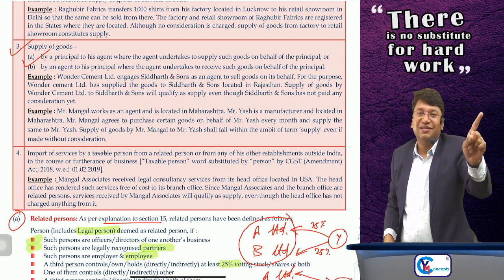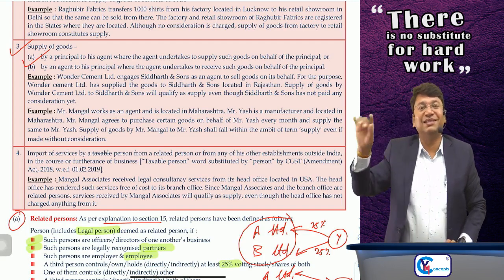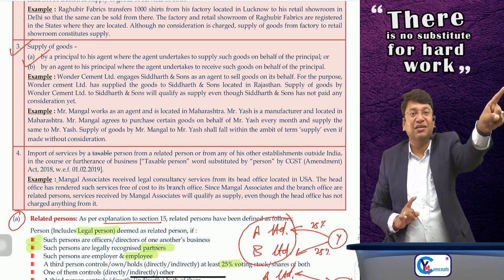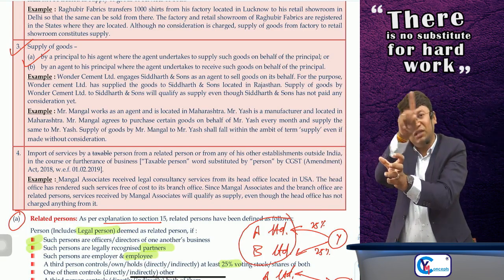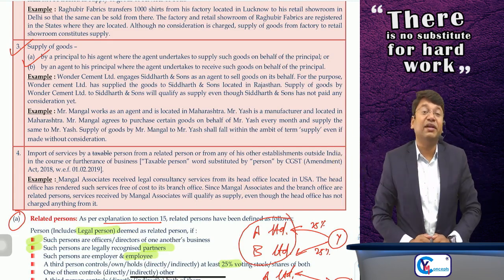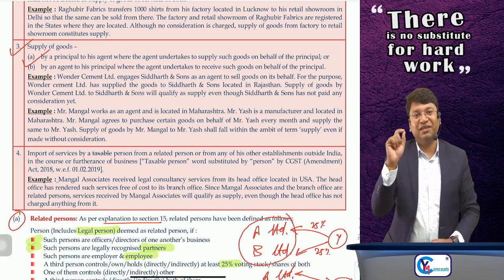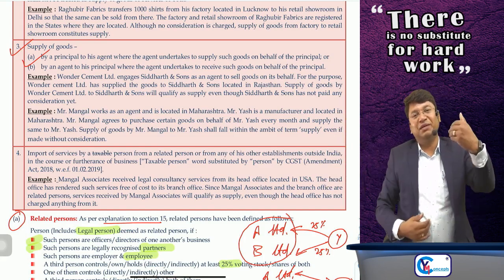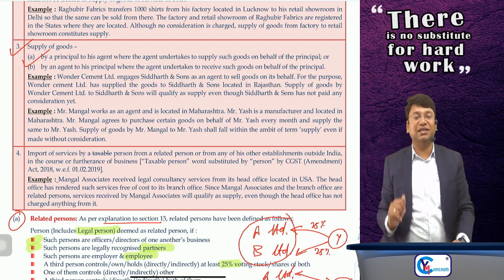Then when the agent sends the goods to the principal, it will be treated as if the agent is supplying the goods to the principal, and the original supplier who has raised the invoice in the name of agent will be eligible to take the credit on the basis of that invoice. The agent will raise the invoice to principal. It will be treated as if the agent has sold the goods to the principal, and he can utilize the credit. He will mention the GST on the invoice raised to principal, and the principal can take the input tax credit on the basis of the invoice issued by the agent.